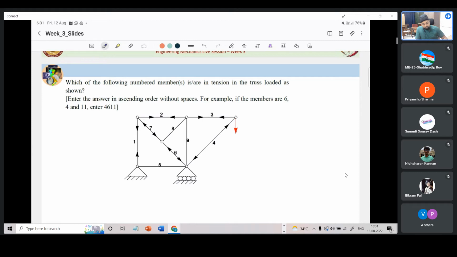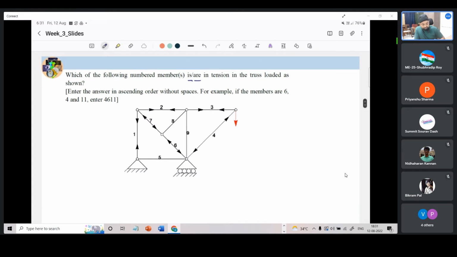Okay. So the next question is, which of the following numbered members is or are in tension in the truss loaded as shown? We have to report our answer in one particular fashion. Enter the answer in ascending order without spaces.